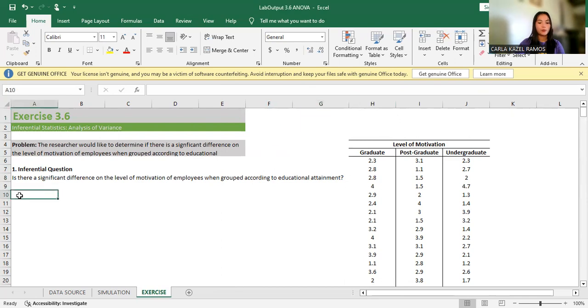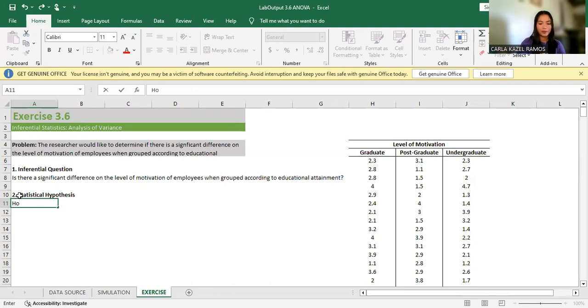And for our step number 2, which is to state the statistical hypothesis.